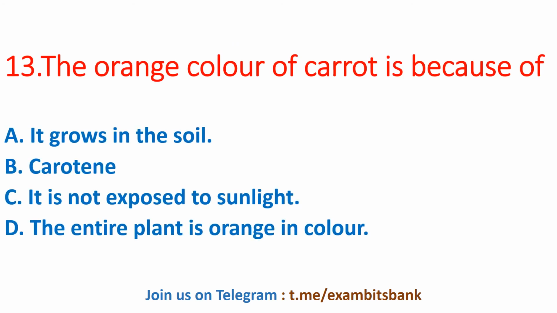The orange color of carrot is because of: the options are it grows in the soil, keratin, it is not exposed to sunlight, or the entire plant is orange in color. And the correct answer for this question is option B, keratin. So the orange color of carrot is due to the presence of beta carotene, and carotenes are photosynthetic pigments. On absorbing ultraviolet light and blue light, they scatter the orange or red light. Hence, carrots are orange in color. Moving on to next question.